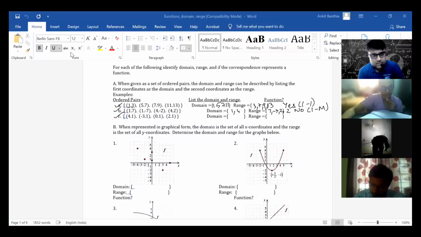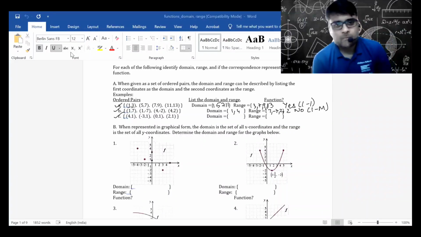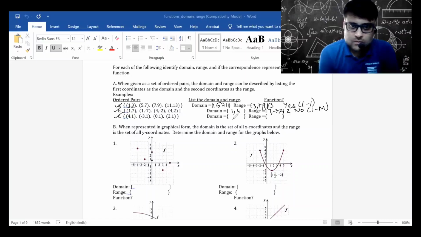The last one, the domain is 4, minus 3, 0, 2. And the range is 1. And this is a function because it's many to one. Perfect. Very good. 4, minus 3, 0, 2. Range is 1. Yes, it is a function. It's a many to one function.